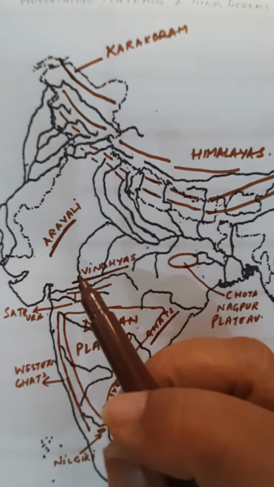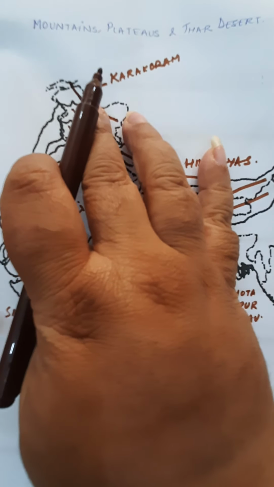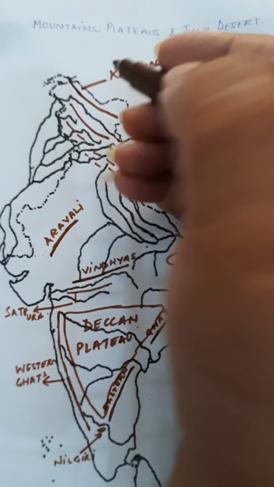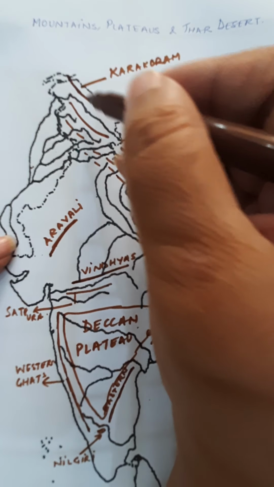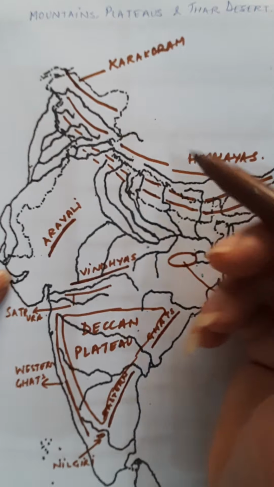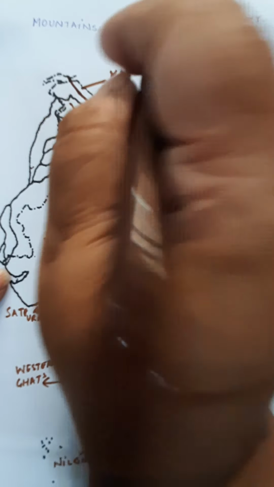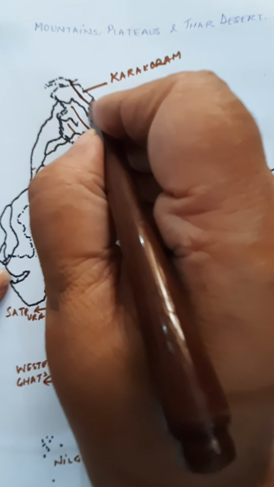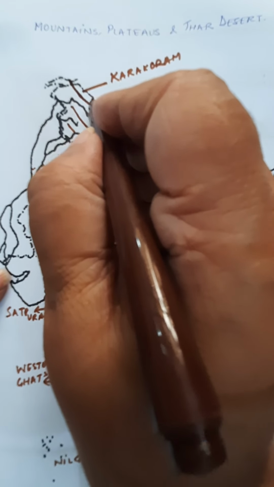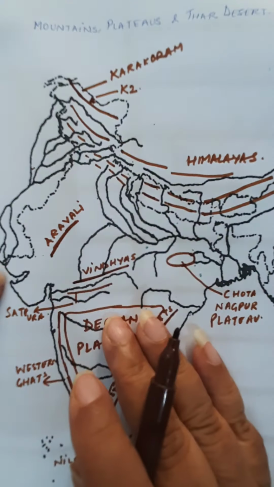Then we have one of the peaks which is called K2, which happens to be the highest peak in India, Godwin Austen. Okay, it is not in the Himalayas. The highest peak in India is the Godwin Austen K2, and of the Himalayas we have Kanchenjunga. Kanchenjunga we are not marking, we are only going to mark K2, which as you can see should be at this point where you have this dip of the Kashmir, just a little above this, and the triangle tip should touch Karakoram range, and this is K2.